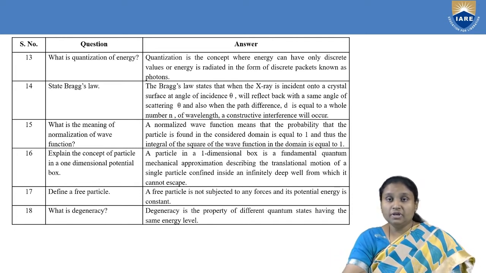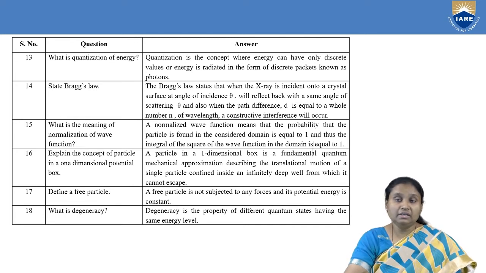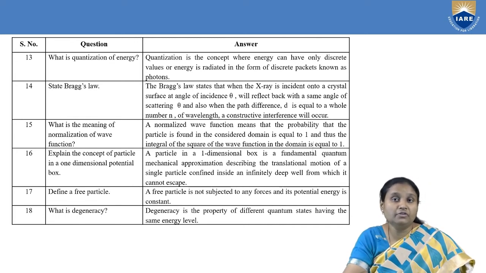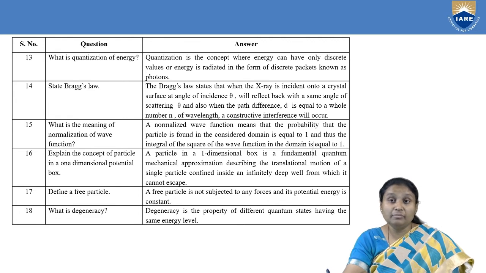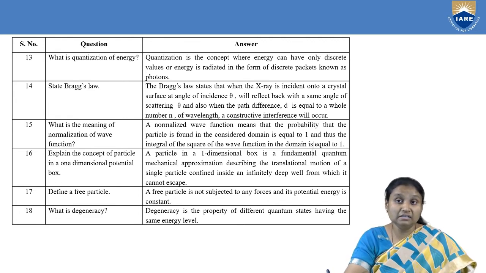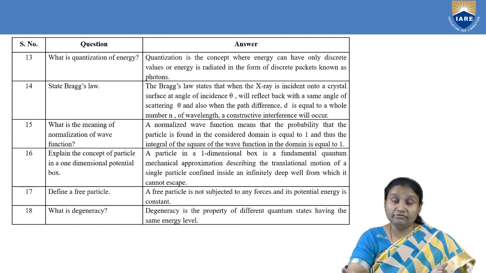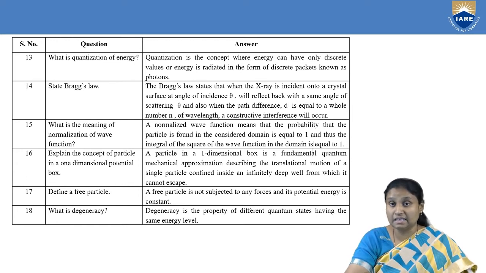Then next, we are talking about the potential box, and here we need to explain the behavior of a particle in a one-dimensional potential box. A particle in a one-dimensional box is nothing but a fundamental quantum mechanical approximation describing the translational motion of a single particle which is confined inside an infinitely deep well from which it cannot escape.